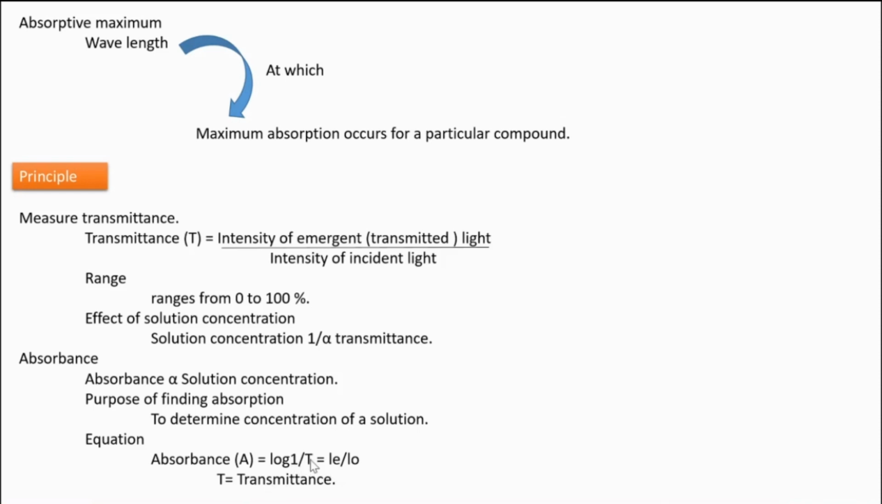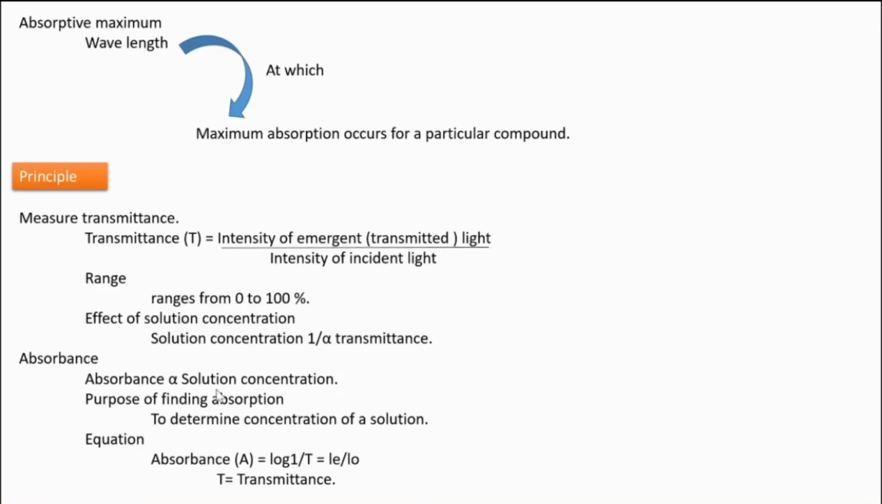Here, T is the transmittance, L is the emergent light, and LO is the incident light. Okay. Next, this absorbance has no units.